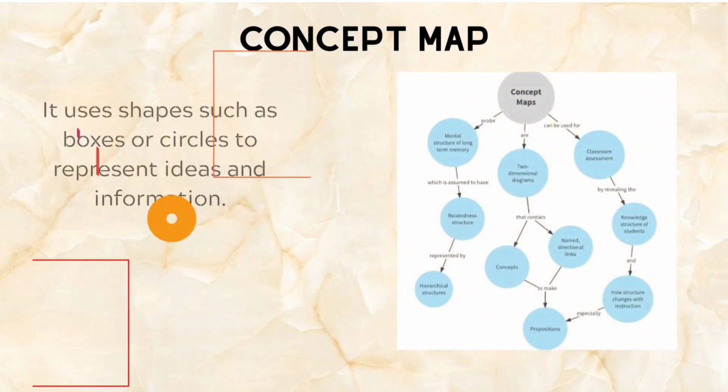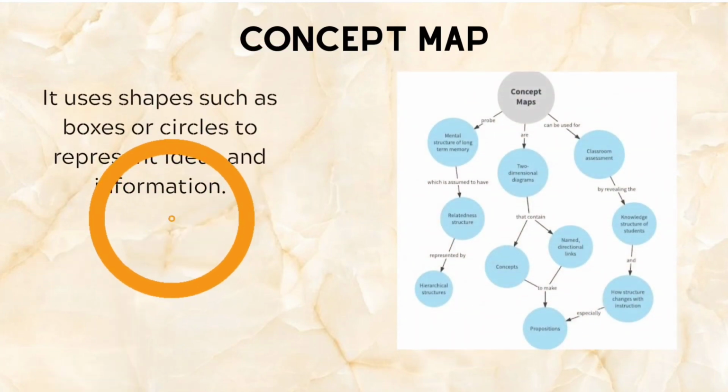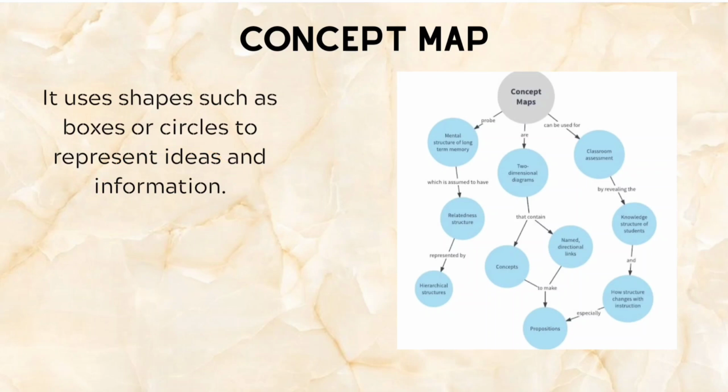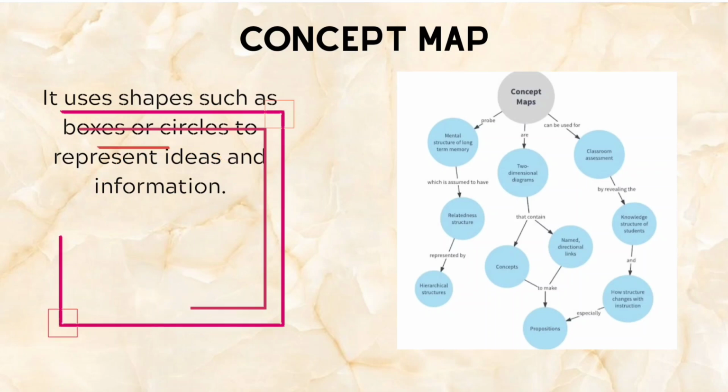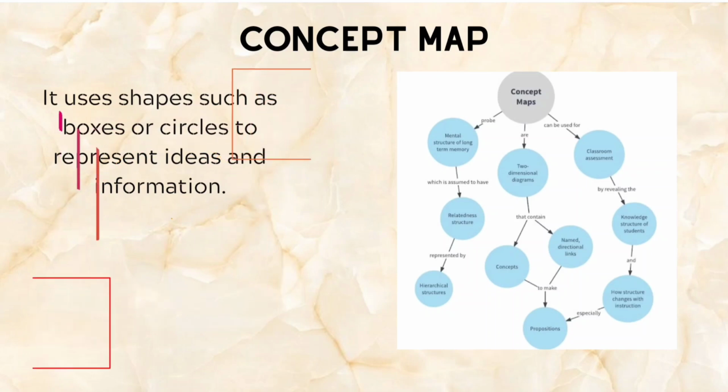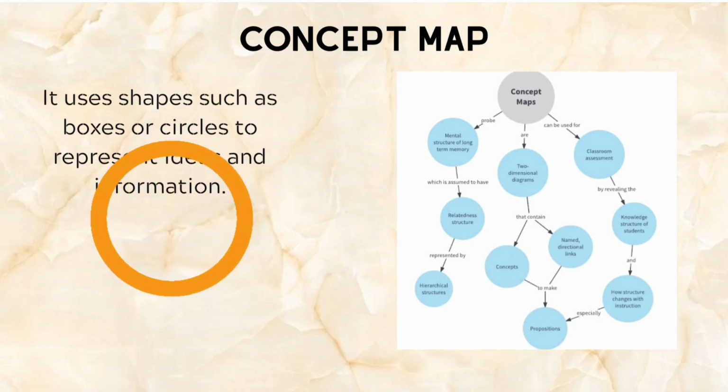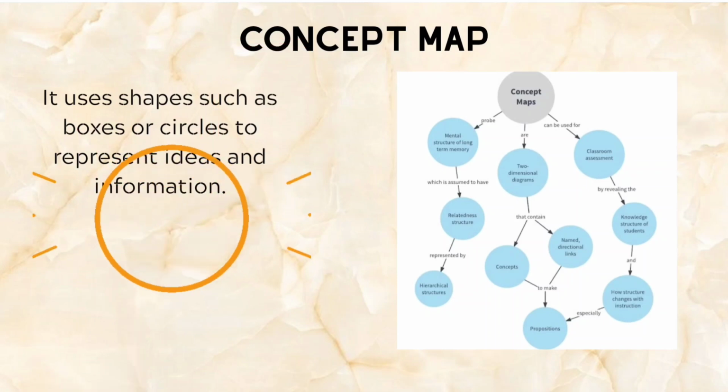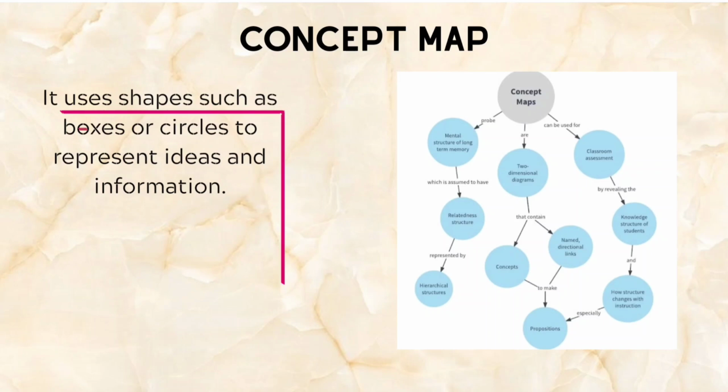Concept map. It uses shapes such as boxes or circles to represent ideas and information. It can help students make meaningful connections between the main idea and other information, and improve student understanding and increase knowledge retention.